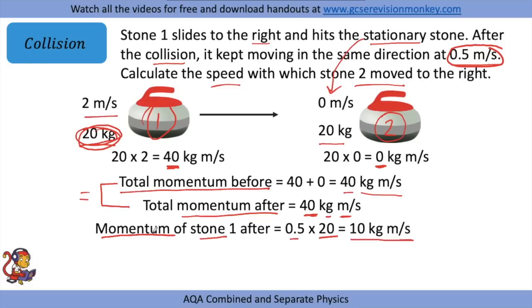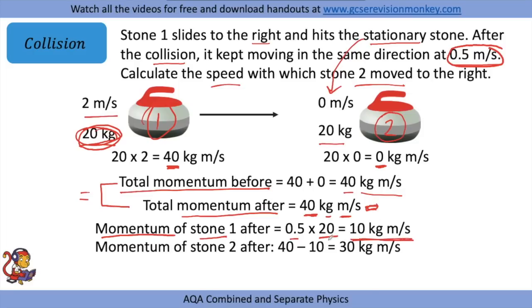So that's the momentum of stone 1. So if we know the momentum afterwards should be equal to 40, we know that 10 kilogram meters per second of that is taken up by stone 1. So we know that the momentum of stone 2 must be 30 kilogram meters per second, because 40 minus 10 is equal to 30 kilogram meters per second.